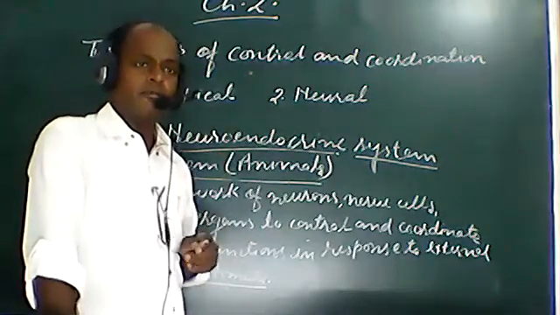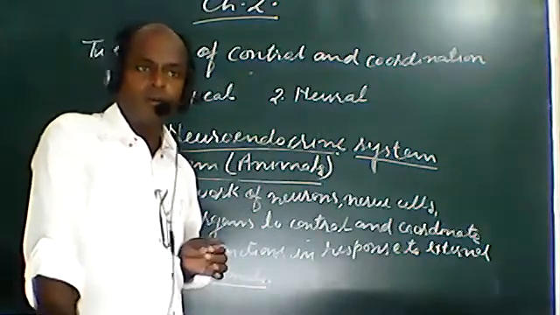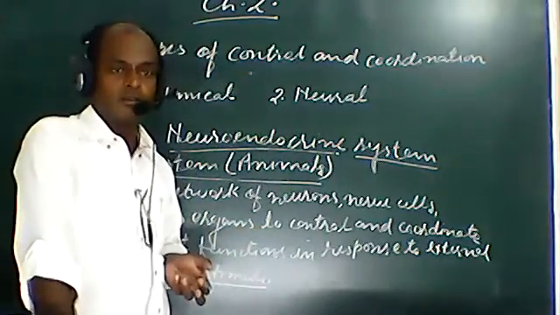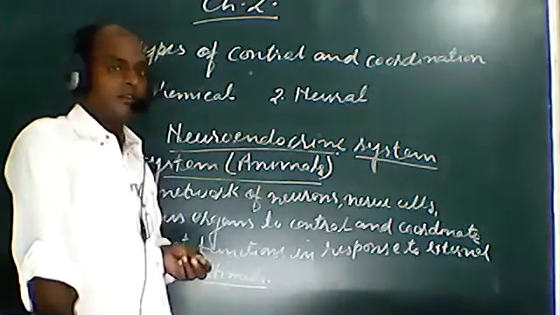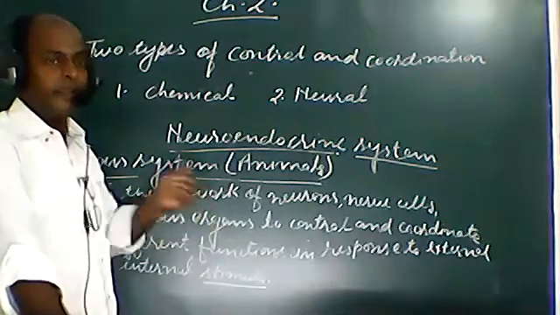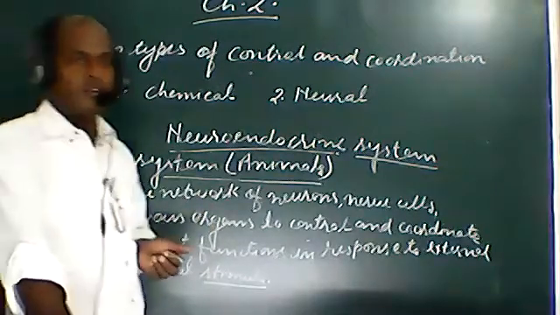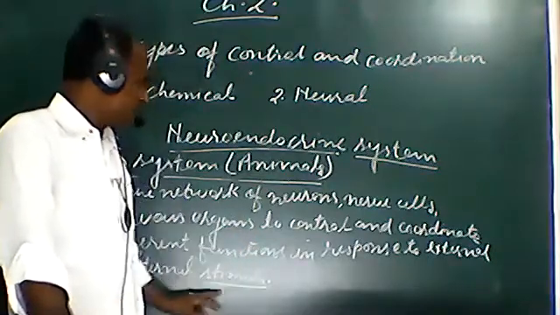At that time, immediately, without asking anybody, you are able to know what is going on. This happens due to the nervous system in our body, and the thing by which your body is in action is the stimuli.